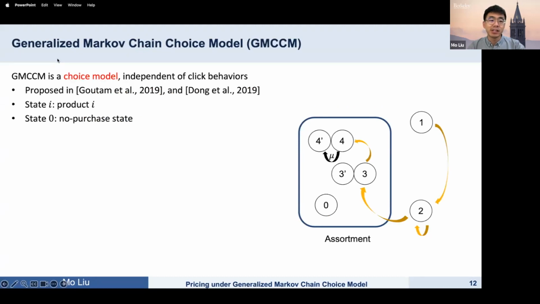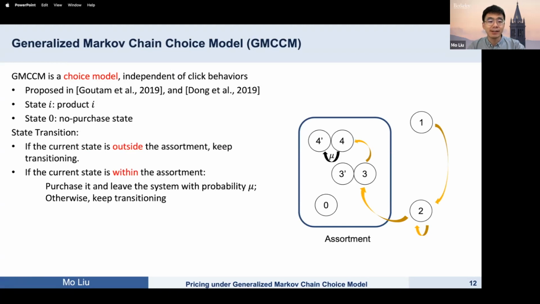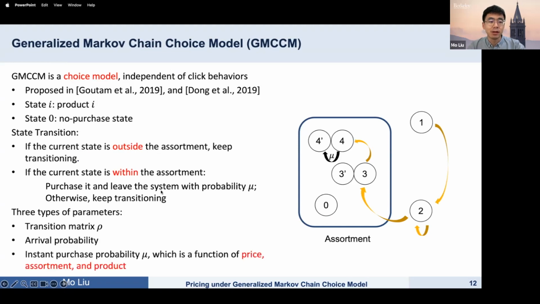So we adopt this generalized Markov chain trace model, which was proposed in these 2 papers, independent of the click behavior. In this model, each state represents a product, and state 0 is the no-purchase state. The transition process is as follows. If the current state is outside the assortment, we keep transitioning. If the current state is within the assortment, we purchase it with probability mu. So there are 3 types of parameters: the transition matrix, arrival probability, and the instant purchase probability mu, which is a function of price, assortment, and product.